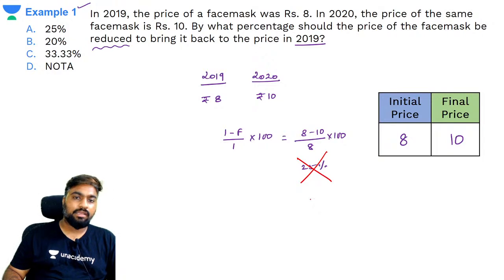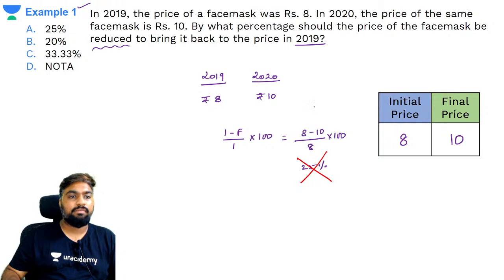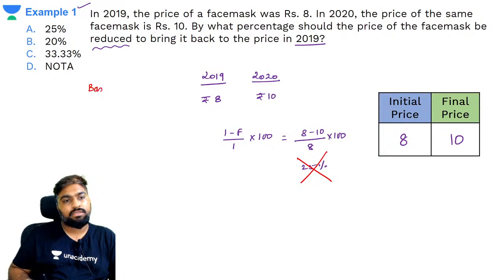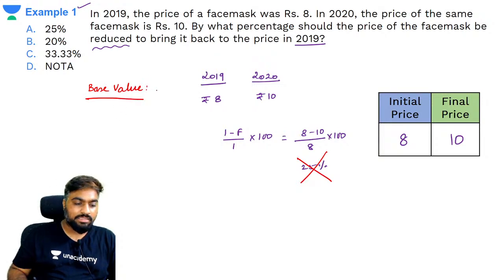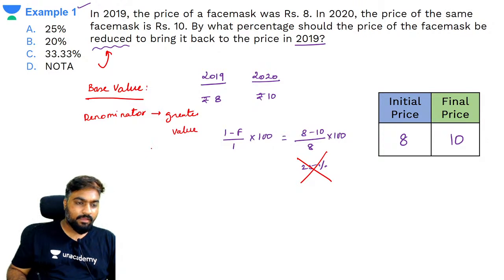25% is wrong, right? So what we are going to do here is instead of directly going for it, we'll be using something called base value concept. Whenever they ask you to reduce something, the denominator is always the greater value. समझ रहे हो? Yes. Denominator is always the greater value.